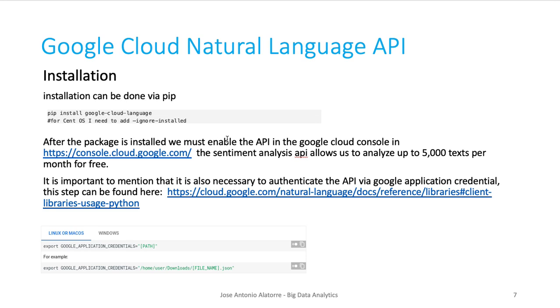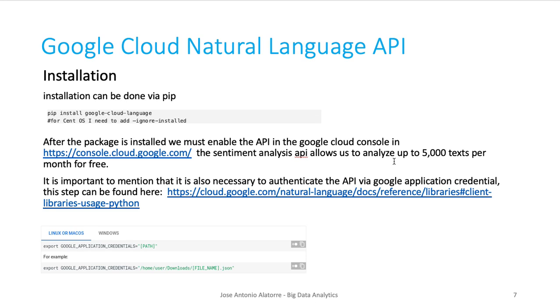But for running the example, there will be no mistakes. Second, after installing the package, you need to create an account in Google Cloud and then enable the Natural Language API. Google gives you around 5,000 text analyses per month for free.